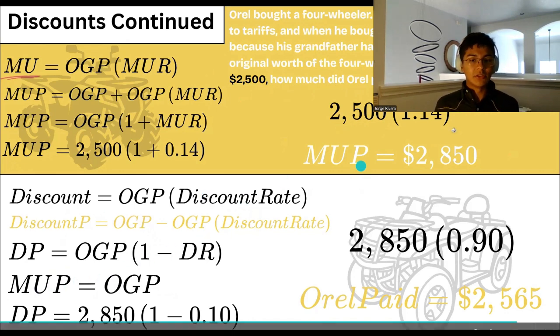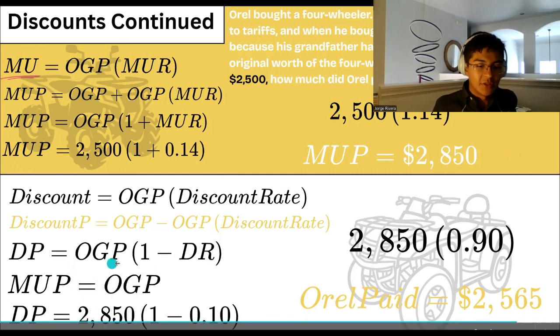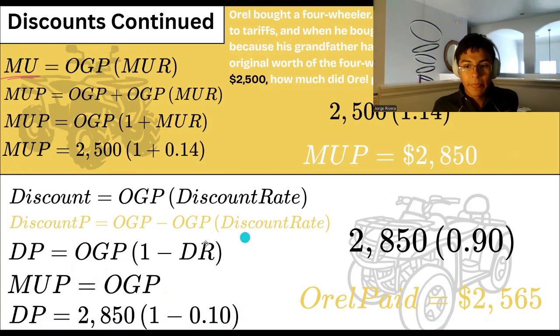That means the discount price is going to be equal to $2,850 times 1 minus 0.10, because it has a 10% discount, and 10% is equal to 0.1. So it's $2,850 times 0.90.